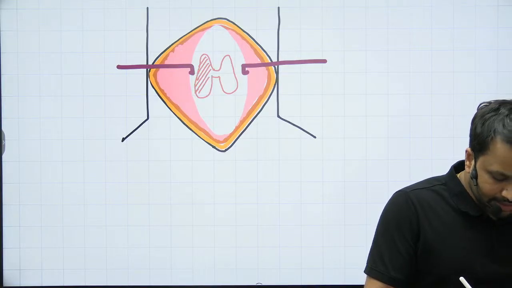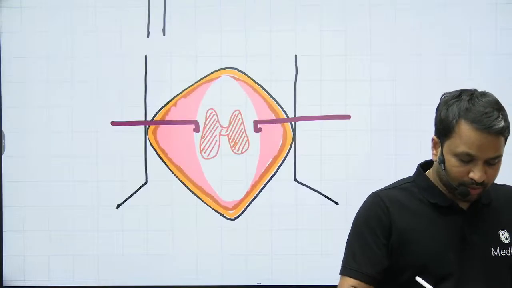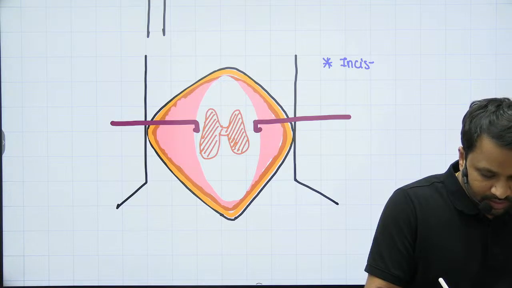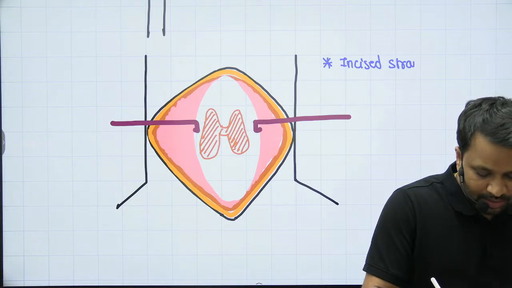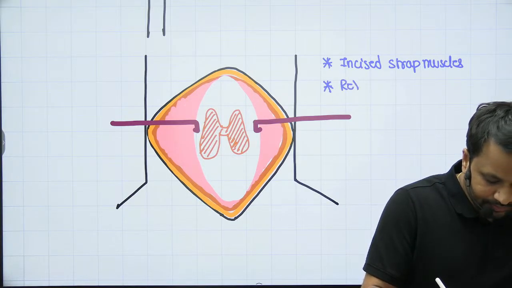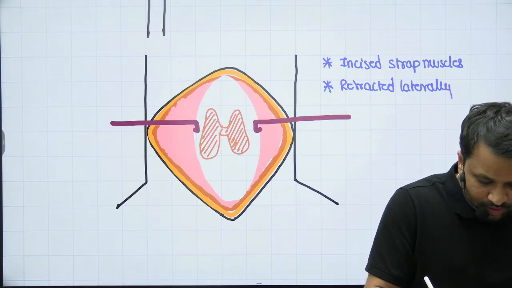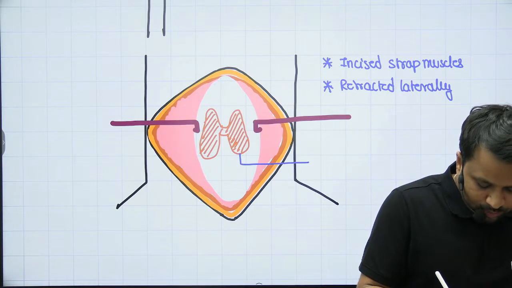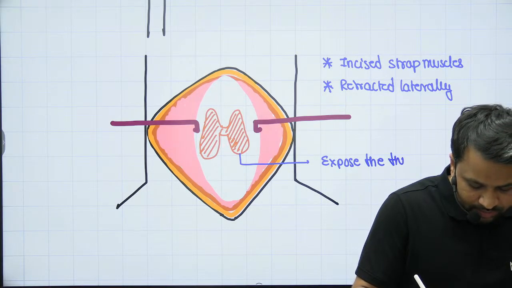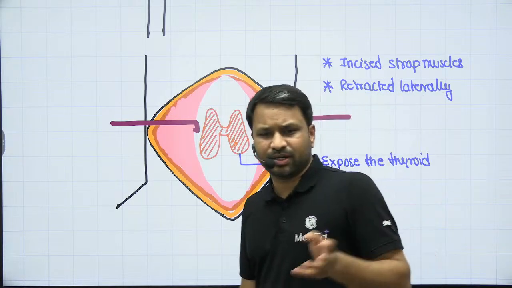So once you incise the strap muscles, you retract them laterally. So what we have done is we have incised the strap muscles, and then we have retracted laterally. And because of this, we are now able to expose the thyroid gland. Now once you expose the thyroid gland,